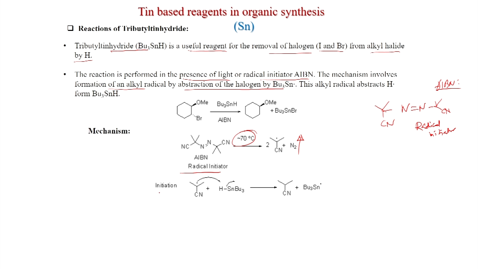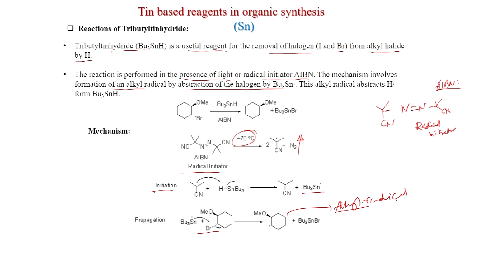And now, the initiation will happen. This radical generates the tributyltin radical; this is very important. The hydrogen, H dot, is taken up by this radical. Now, Bu3Sn dot will react with this bromide to generate the alkyl radical, and Bu3SnBr will be formed.